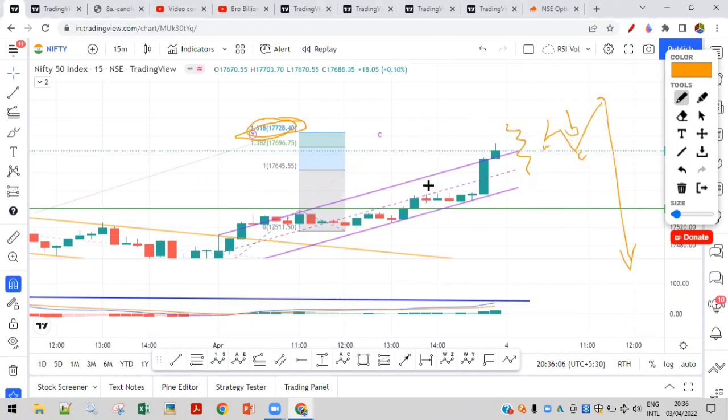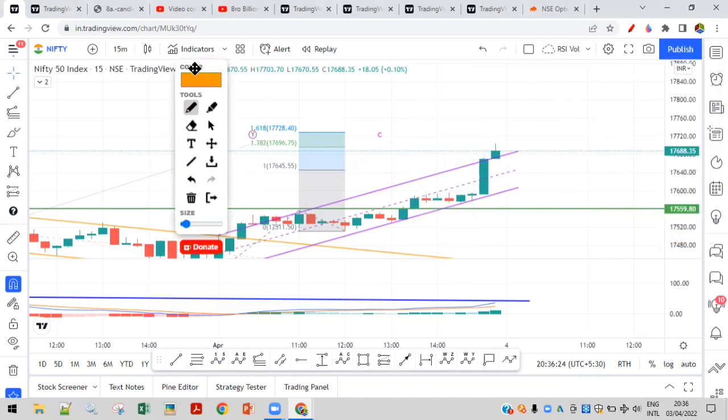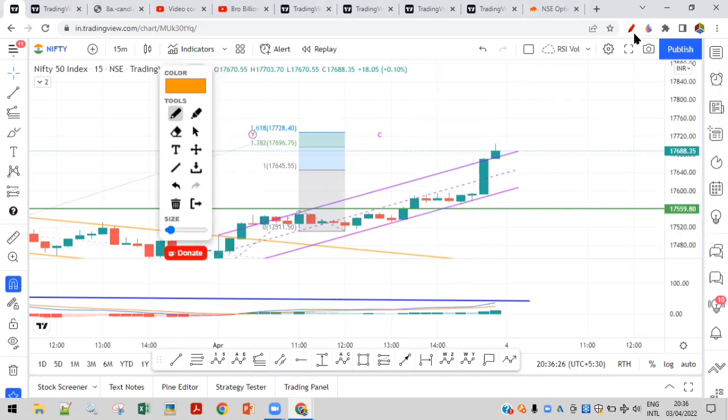So that's what we are expecting, because this is wave 1, this is wave 2, and the third wave is in progress. So the fourth will be created again, and the fifth will go one more upside. So riding the fifth wave, this big move we will not see in a fifth wave. So as we said, we can expect one more small drop in the next session.